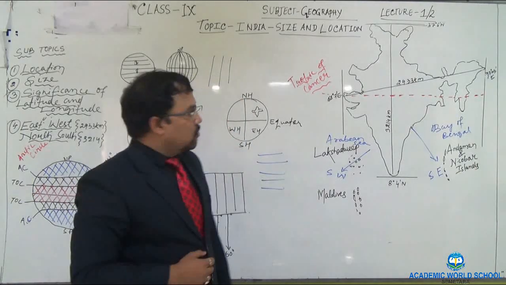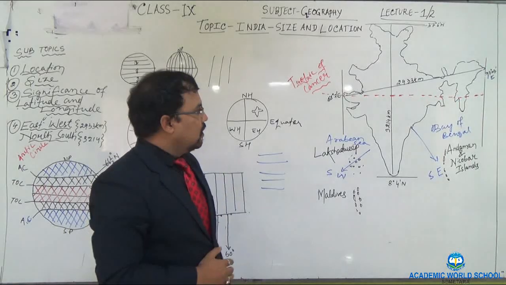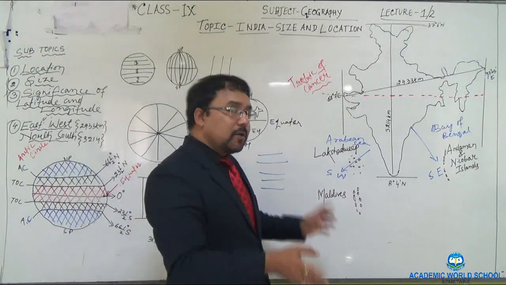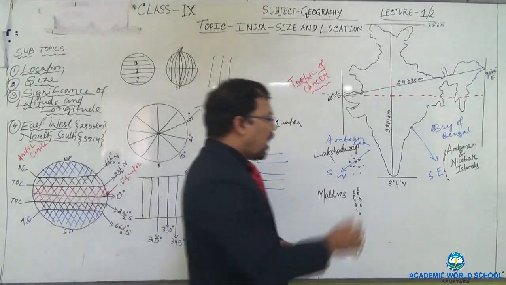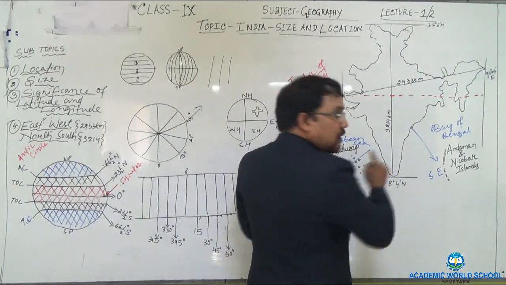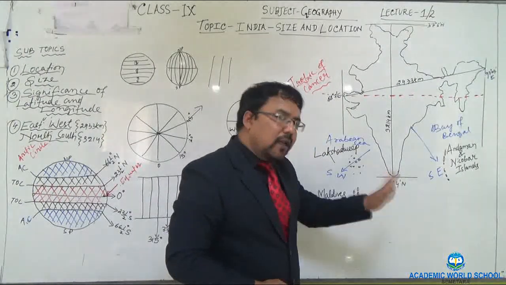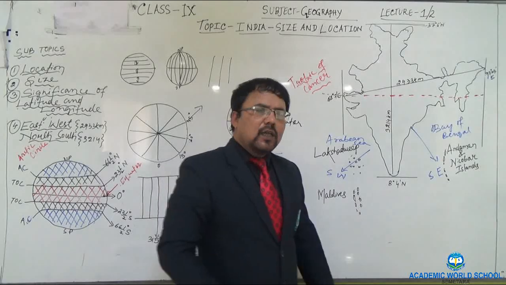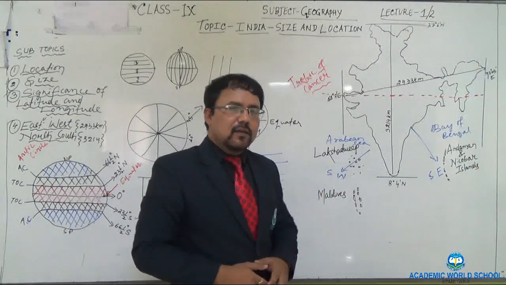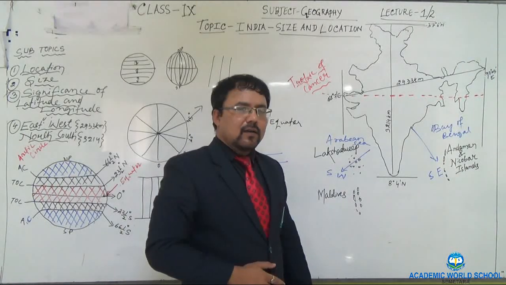One more important point I am going to mention here. Because of the Tropic of Cancer, there are differences between day and night also. If you reach Kanyakumari, you will hardly find any difference between day and night.